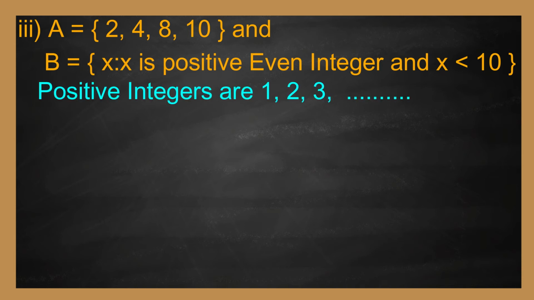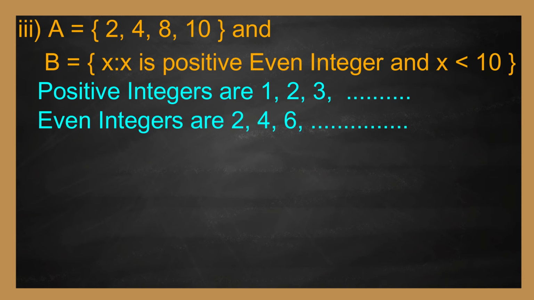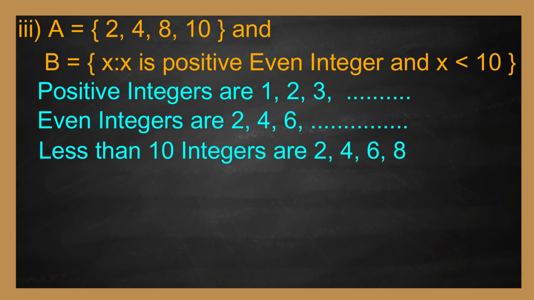Positive integers are 1, 2, 3, etc. Positive even integers are 2, 4, 6, 8, etc. Less than 10 positive even integers are 2, 4, 6, 8. Therefore, set B equal to 2, 4, 6, 8.